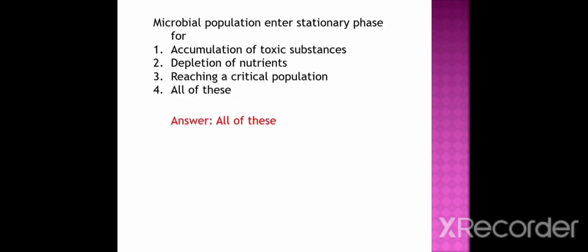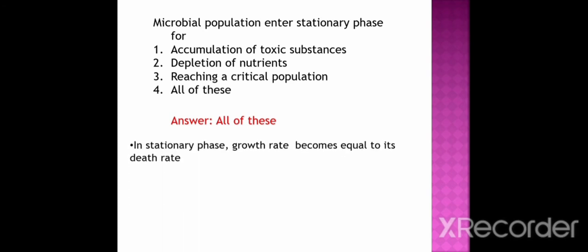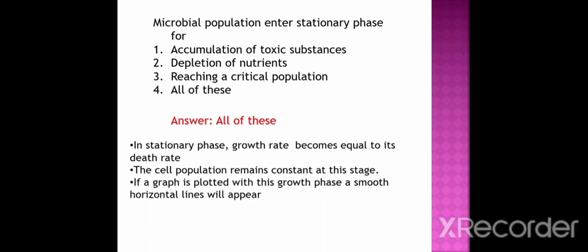Next question. Microbial population enters stationary phase for option 1 accumulation of toxic substances, option 2 depletion of nutrients, option 3 reaching a critical population, option 4 all of this. And the correct option is all of this. In stationary phase, the growth rate becomes equal to the death rate. The cell population remains constant at this stage. If a graph is plotted with this growth phase, a smooth horizontal line will appear.